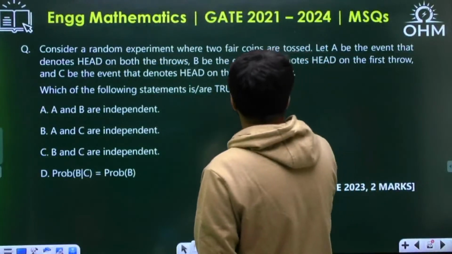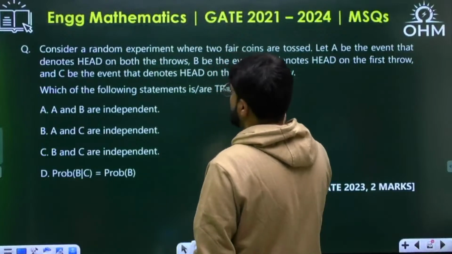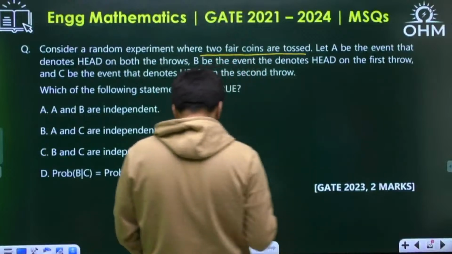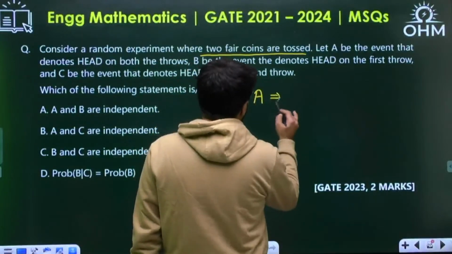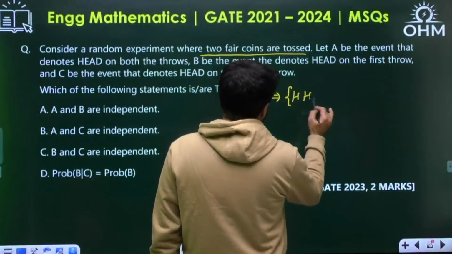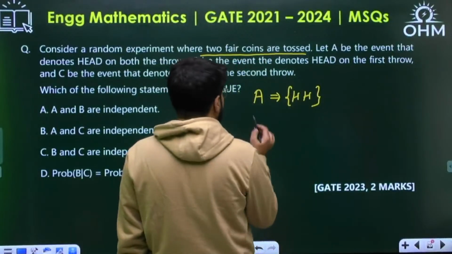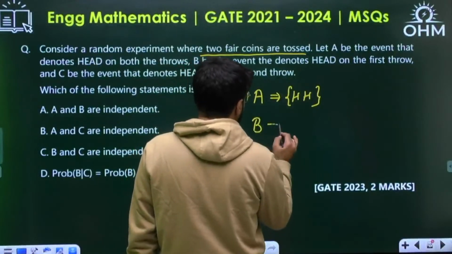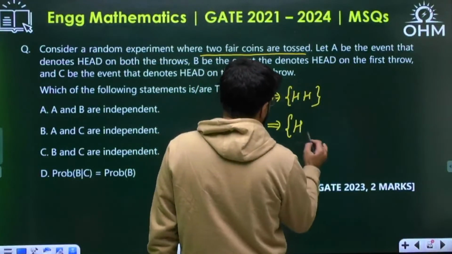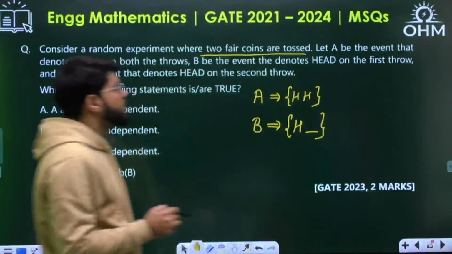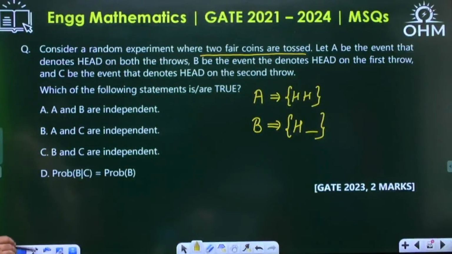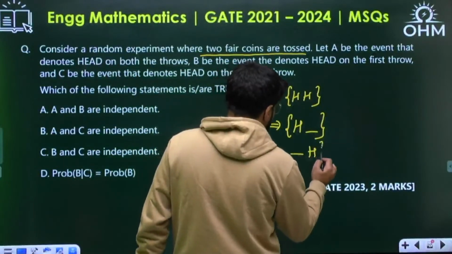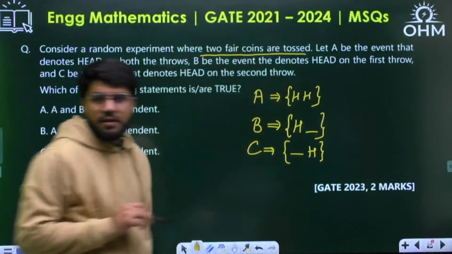Okay, so what are the events given? Two fair coins are tossed, and let A be the event that denotes head on both the throws. So A is directly the event given. B be the event that denotes head on the first throw, and C be the event that denotes head on the second throw. So what is on the first is unknown.